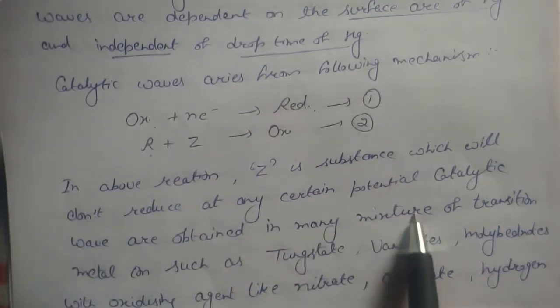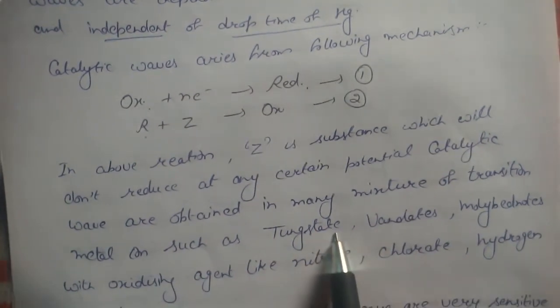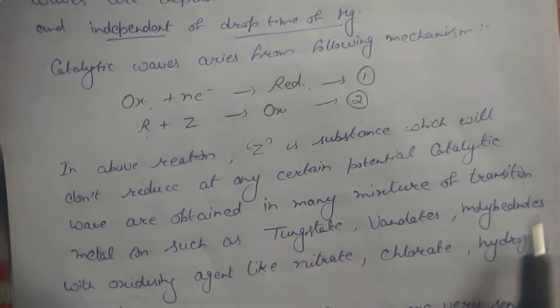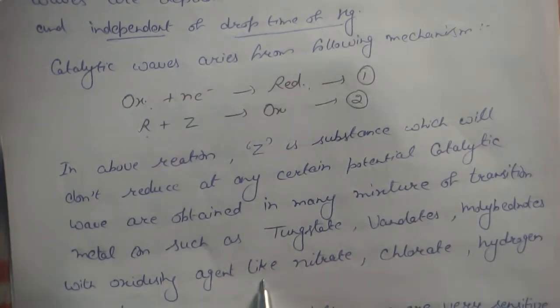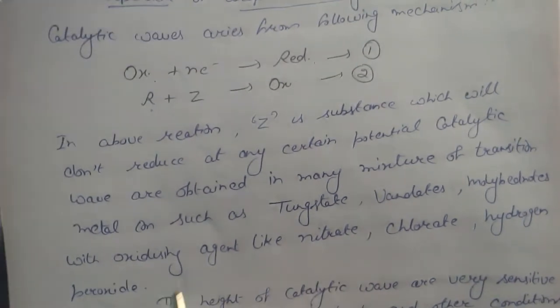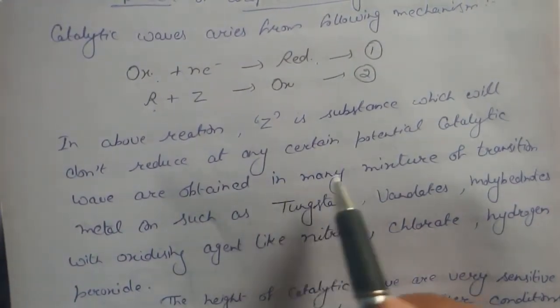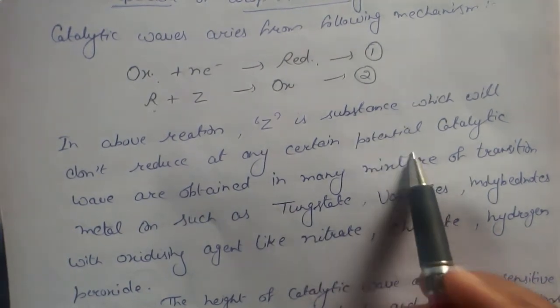Catalytic waves are obtained in many mixtures of transition metal ions such as tungsten, vanadates, molybdenates with oxidizing agents like nitrate, chlorate, hydrogen peroxide. Clear guys? That we are adding some kind of mixture. And what is the mixture here?